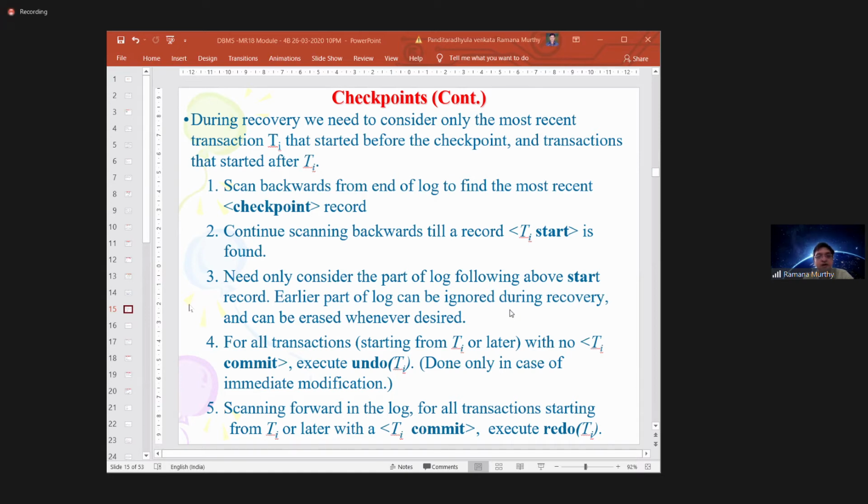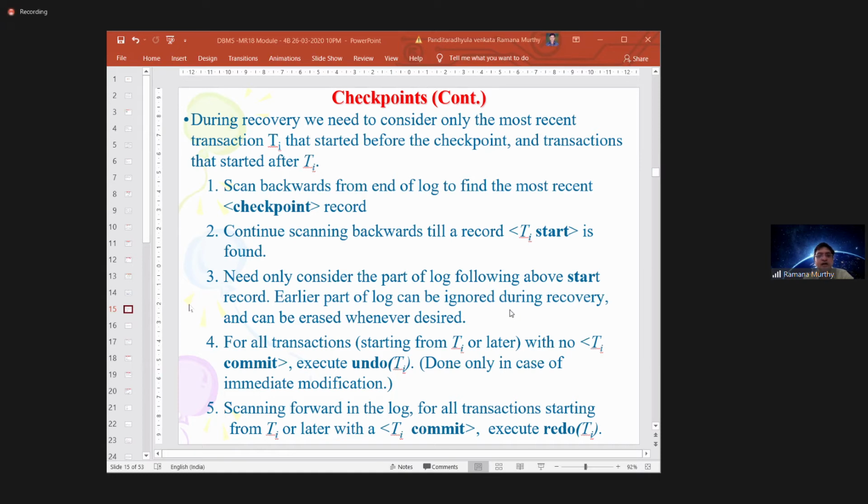So the earlier part of the log will be simply ignored during the recovery, and can be erased also whenever desired. But the database administrator will do that, not we.